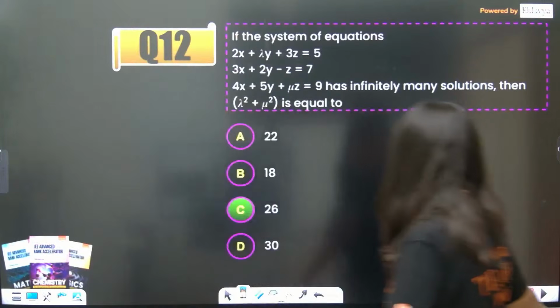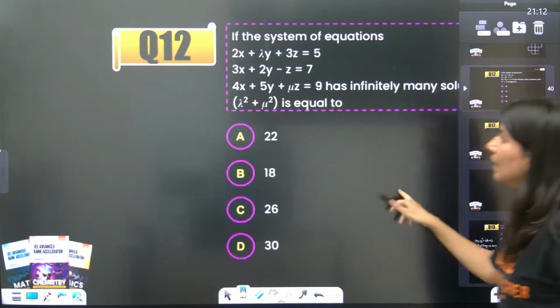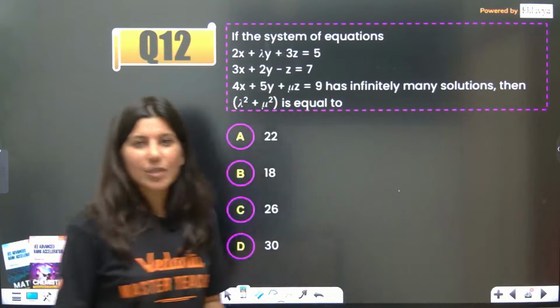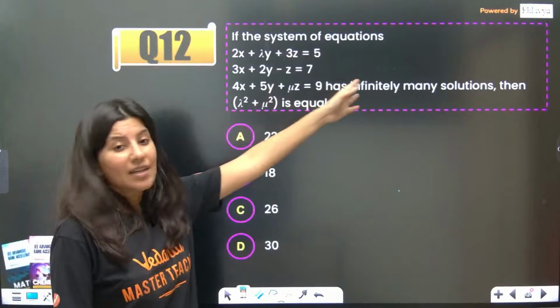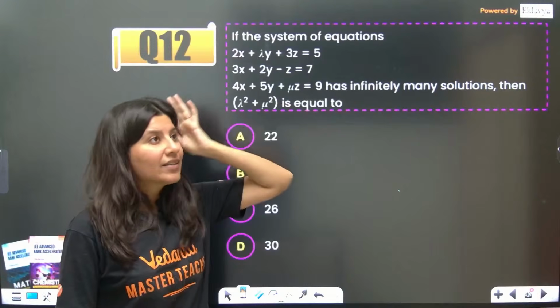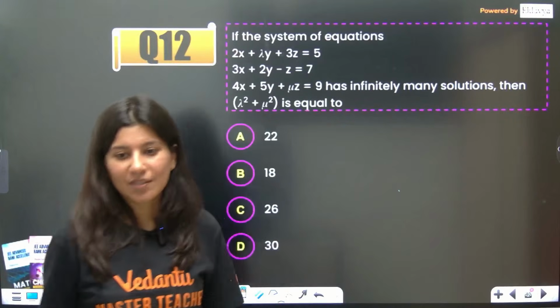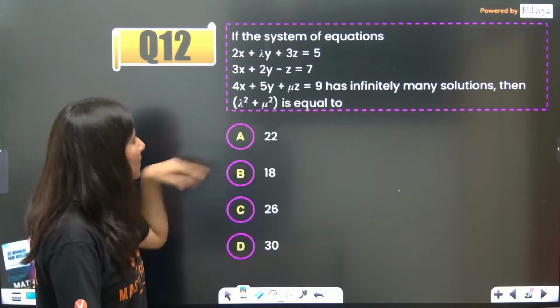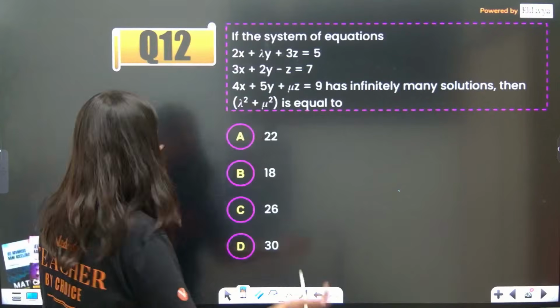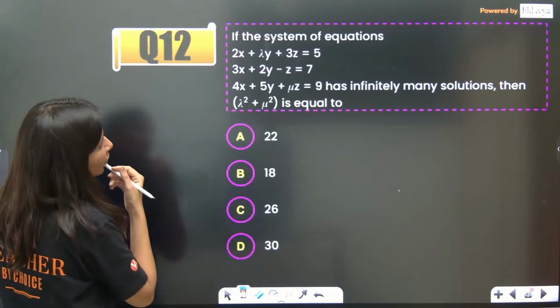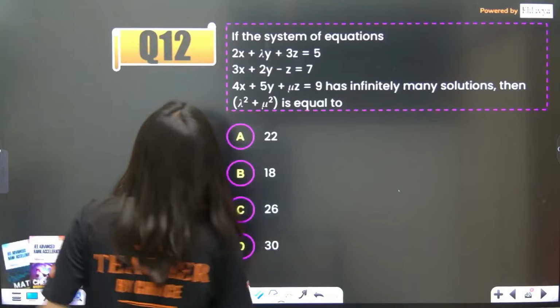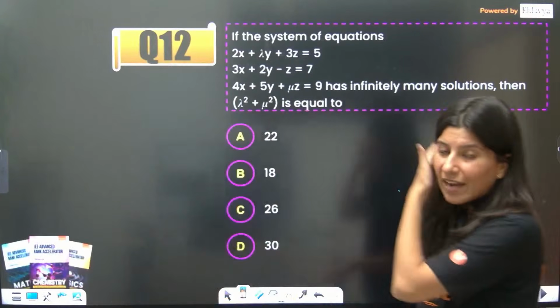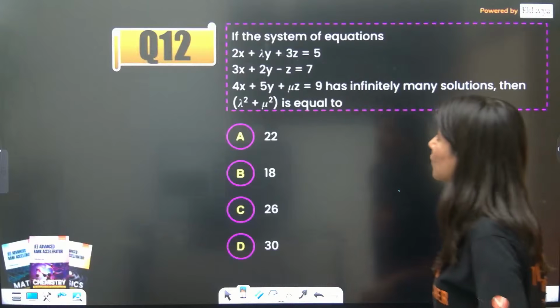Answer is mentioned over here, although it's the same pattern question. I think I have done these types of questions more than 150 times, just with different data, different calculations. The system of equations has infinitely many solutions, so all the determinants are 0, but we have to be very smart. Which determinant are we going to make 0?